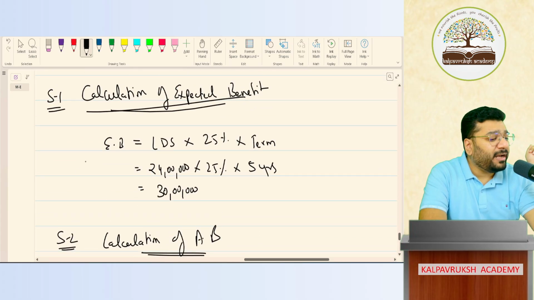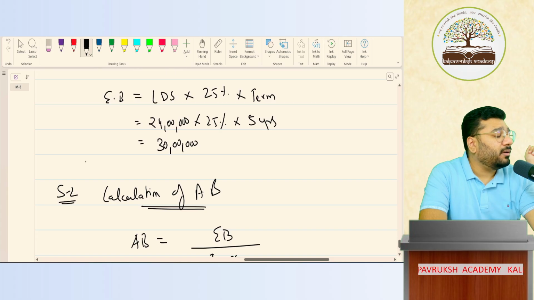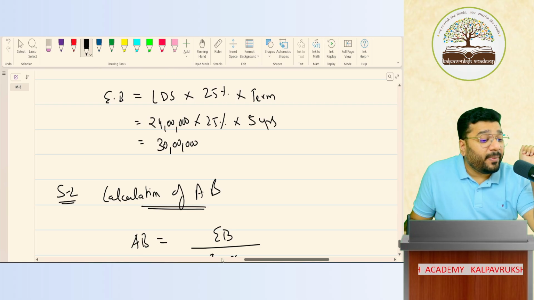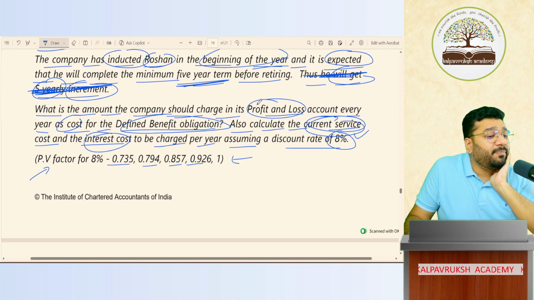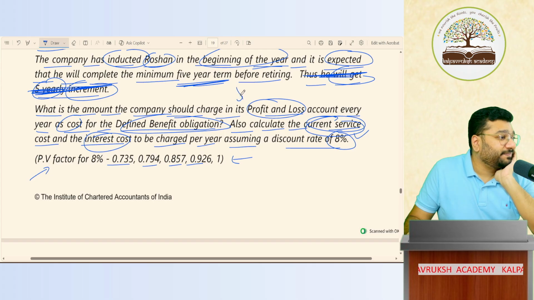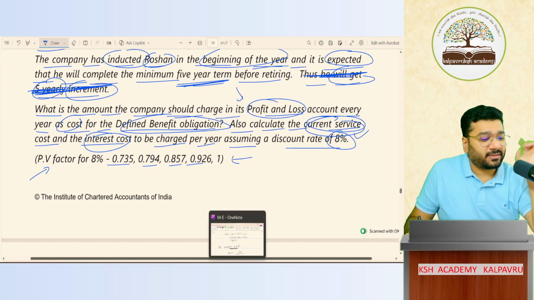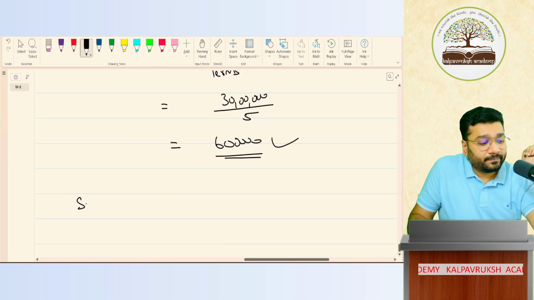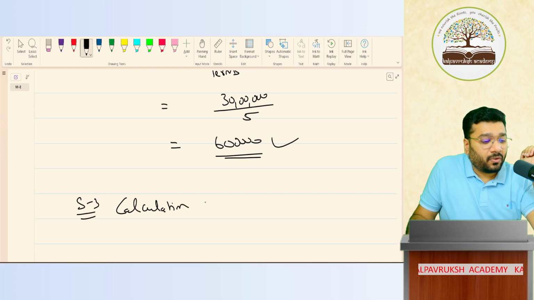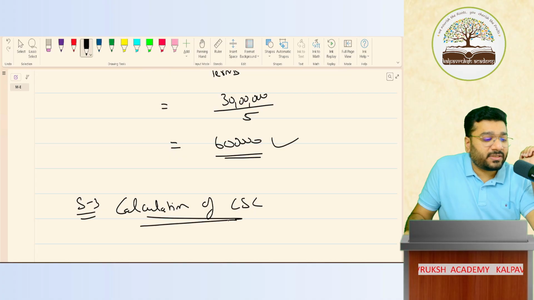To be very honest, expected benefit and allocated benefit both are actually a part of the working note. Because what is the main requirement of the question? Current service cost, interest cost, and how much should be charged in P&L. Oh, P&L presentation they've asked. I said that earlier no, but they've asked. Okay. So what is step 3? Calculation of CSC, current service cost.